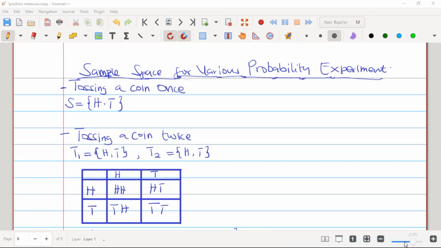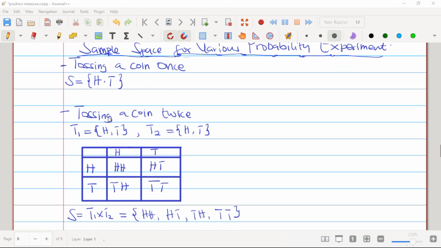Turned up, right? So for instance, they can ask us to give the sample space for tossing a coin once. If we toss a coin once, the sample space will be a head and a tail. Those will be the only possibilities for tossing a coin once.